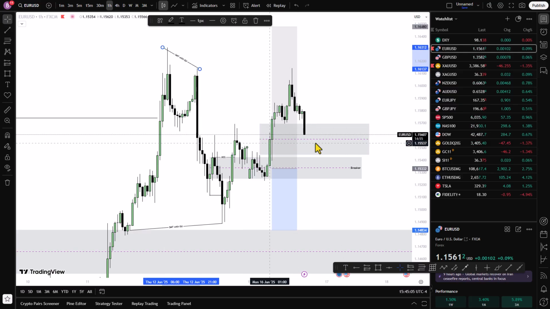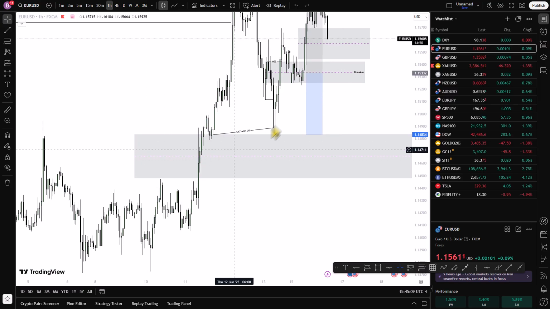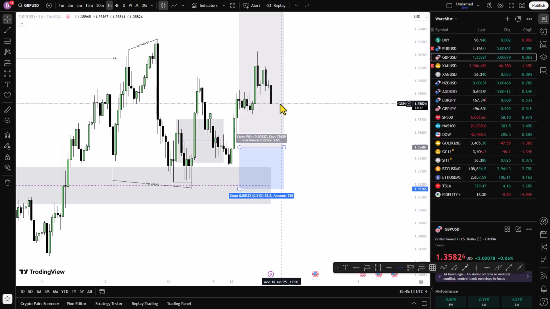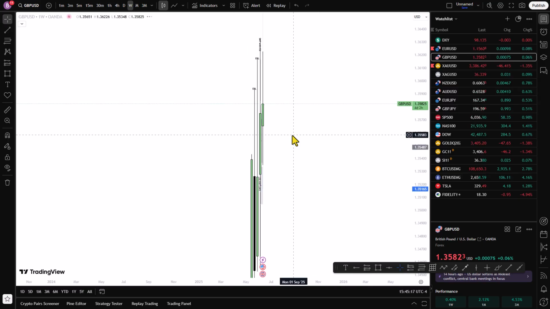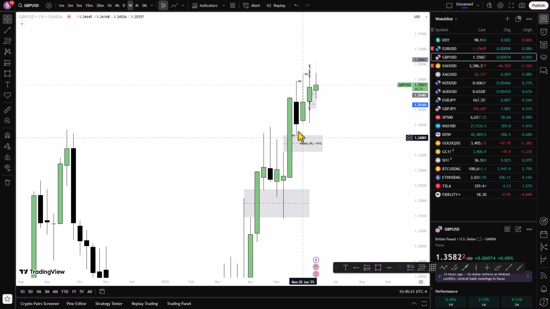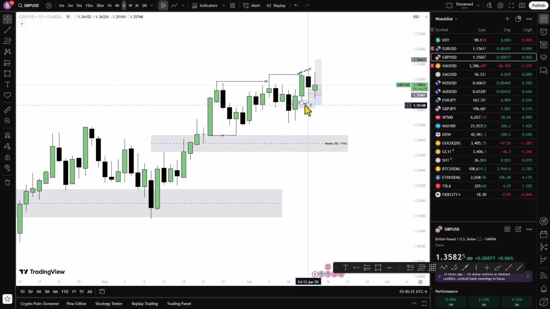GU pair. The same thing on GU weekly time frame is bullish. So we see fair value gap and external range liquidity gap. Internal range liquidity is still open. So here on the daily time frame, what do we see? We see price is at this order block, SMT divergence here. Let me zoom it. We see price is at this order block, SMT divergence.